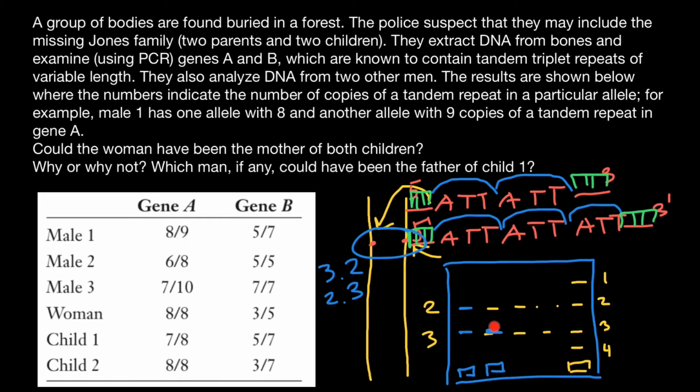This tells us that at the different locus, this person has the same allele inherited from both of the parents, meaning mother at this locus has, say, 3 repeats, and father at this locus also has 3 repeats of this trinucleotide, and we would see only one band. We also say that this person is homozygous at this locus.